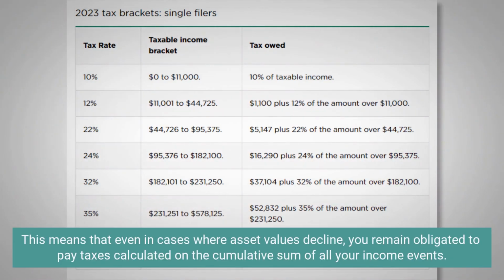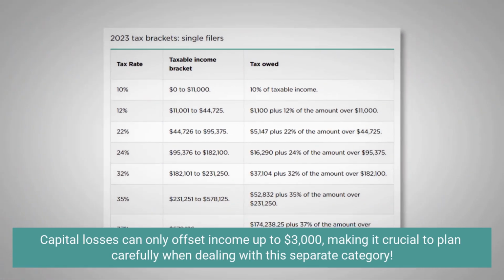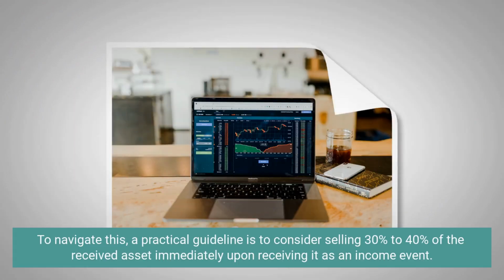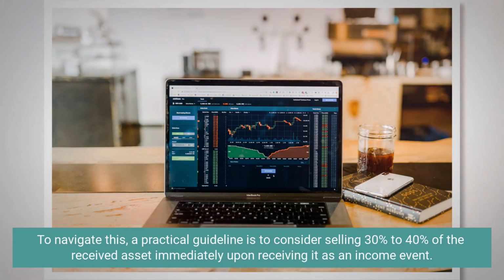This means that even in cases where asset values decline, you remain obligated to pay taxes calculated on the cumulative sum of all your income events. Capital losses can only offset income up to $3,000, making it crucial to plan carefully when dealing with this separate category. To navigate this, a practical guideline is to consider selling 30% to 40% of the received asset immediately upon receiving it as an income event.